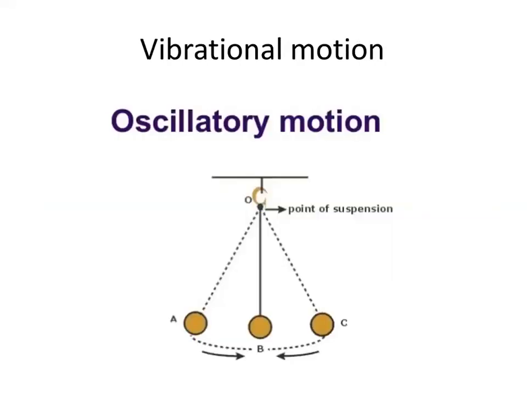Another one is the vibrational movement. Vibrational movement is when the molecule is vibrating. Let's suppose this is hydrogen, with a bond between the two hydrogen atoms, and their electrons are equally shared by the two atoms.